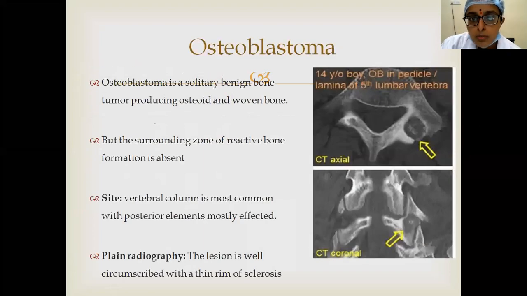In case of osteoblastoma, it is also a solitary benign bone tumor which produces osteoid. However, it is most commonly seen in the spine. And as I told earlier, the surrounding reactive zone of sclerosis is less compared to that of osteoid osteoma, and the size of the lesion is more.